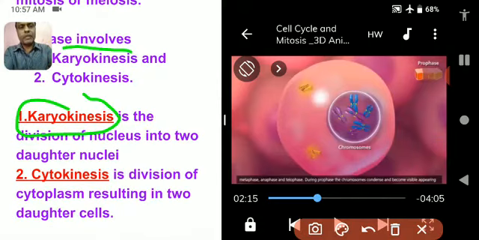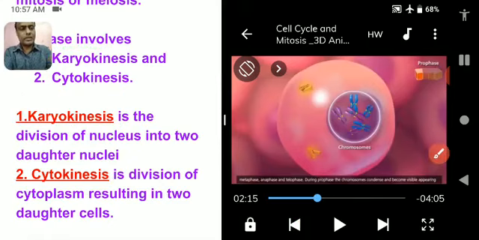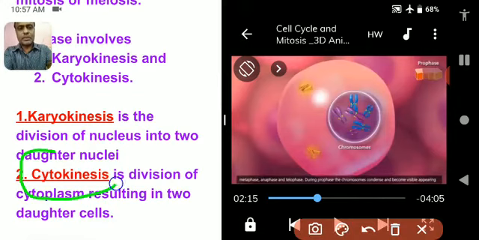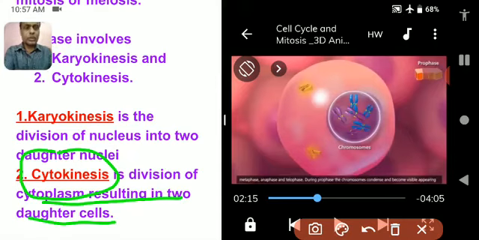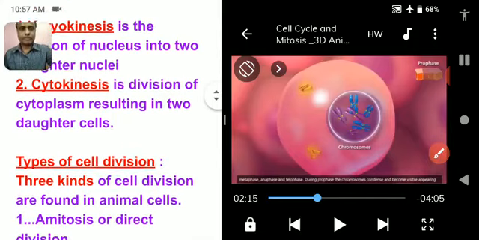So M phase is divided into two phases, karyokinesis and cytokinesis. Karyo means nucleus, kinesis means division. It is a kind of division in which the nucleus divides into two daughter nuclei, and cytokinesis is a course of division in which the cytoplasm divides and gives two daughter cells. So karyokinesis and cytokinesis are the two different phases of the mitotic phase.